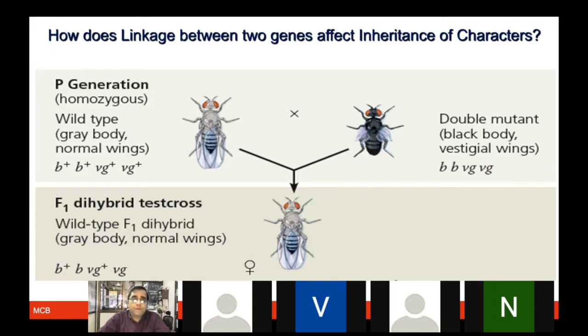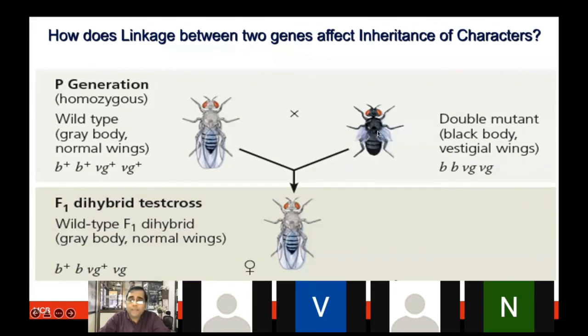What you see here are slightly different notations, but for the same Drosophila. He is now looking at the body color and wing shape. The wing shape is normal, and the body color is gray. Since it is the wild type we are talking about, that becomes B plus. Vestigial is VG, which stands for vestigial, whereas VG plus means it is normal.